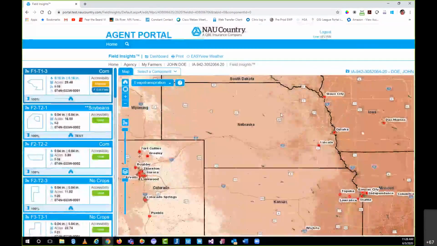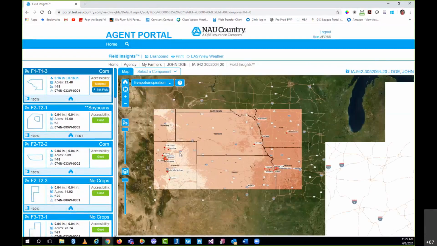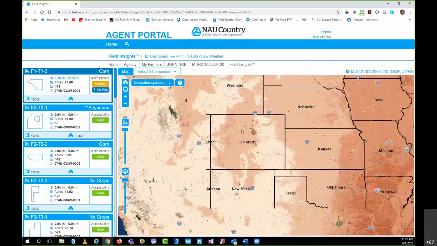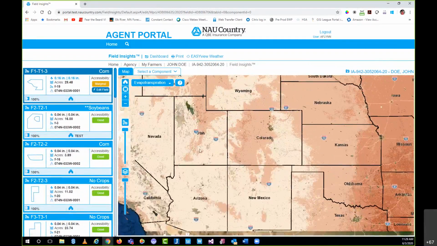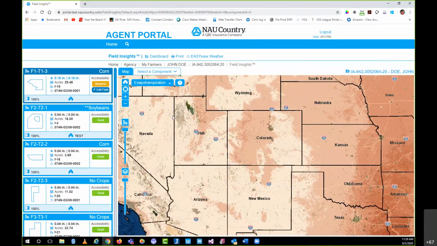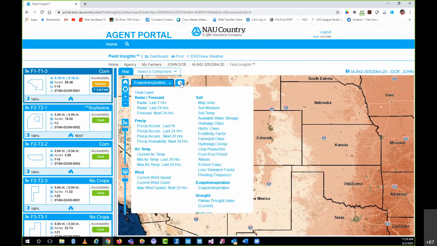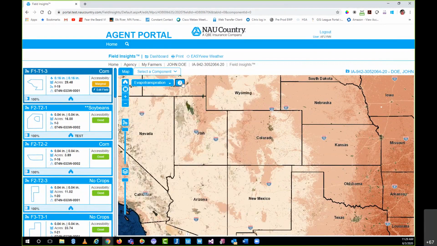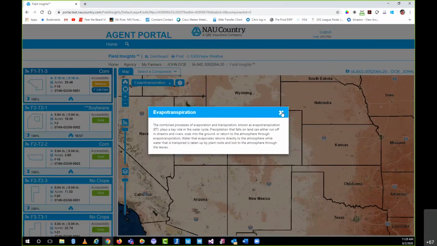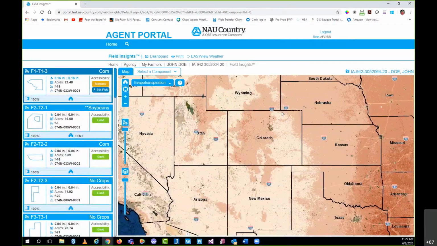So basically, I'm not going to try to explain that. You heard what I read, but it was a request that came out west. As you can see as I move west, we start changing color there, where this becomes more and more in play just due to the different climates. So that's what that particular layer is. Again, I'll reference this icon here, which will help explain some of these different layers, as I didn't know what they were the first time I saw them as well.